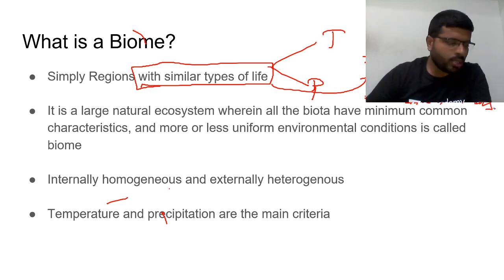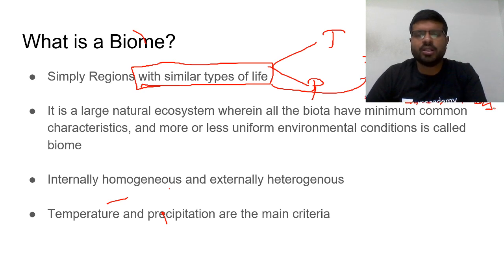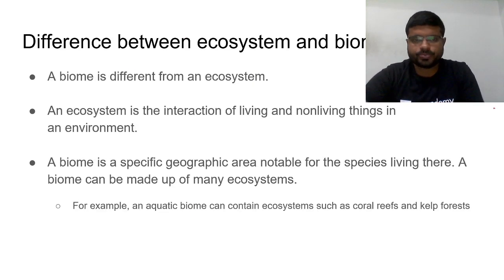So what is a biome? A biome is an area where the vegetation, soils, plants and animals will be similar, and they will have similar types of life. That's what is called a biome. It is a large natural ecosystem wherein all biota have minimum common characteristics and more or less uniform environmental conditions. So you will find more or less one variety of plants and animals, and minimum environmental conditions like temperature and precipitation will be common. That area is called a biome.